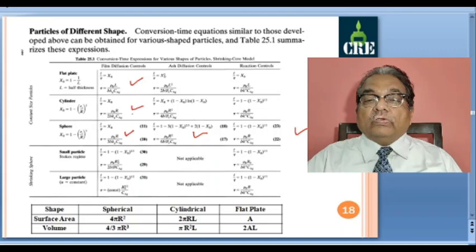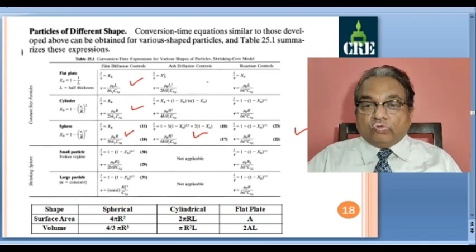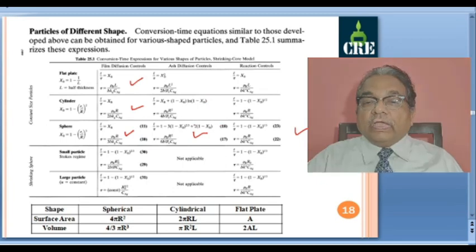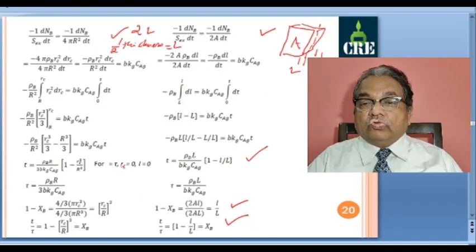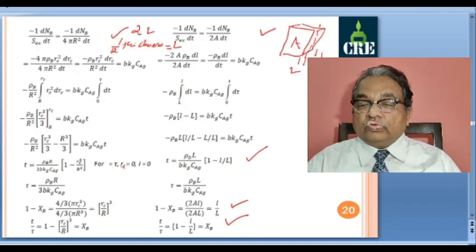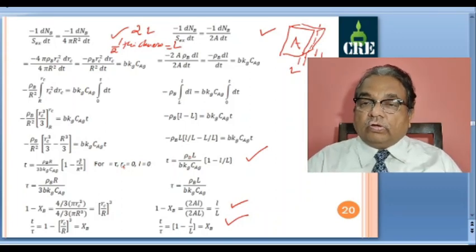So we have done 1, 2, 3, 4, 5 cases. So remaining 4 cases you will have to do on your own as an assignment. So total we have 3 into 3, 9 cases, plus for small particles these 2 cases. So total 11 cases we have studied so far. So today we will stop here, and tomorrow we will continue with combination of resistances.